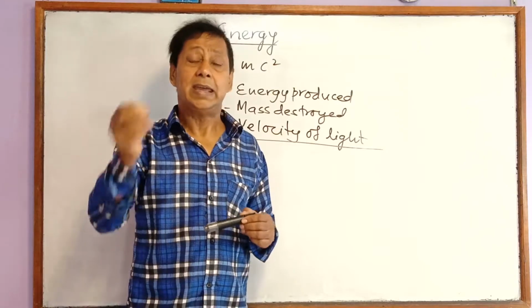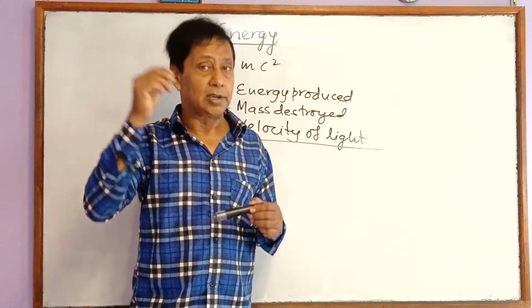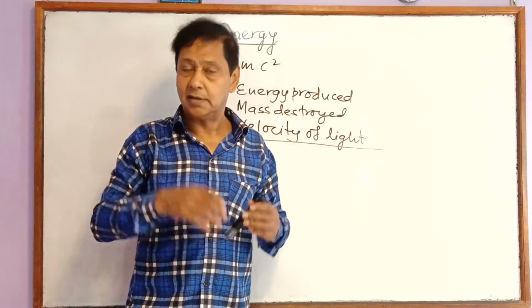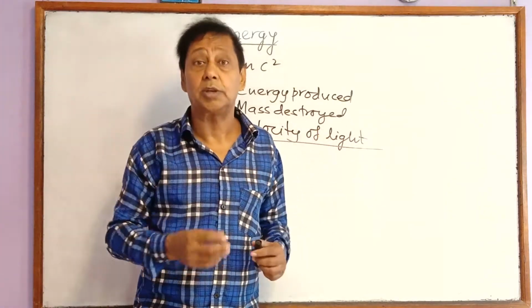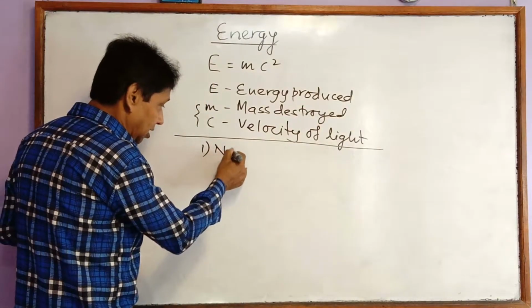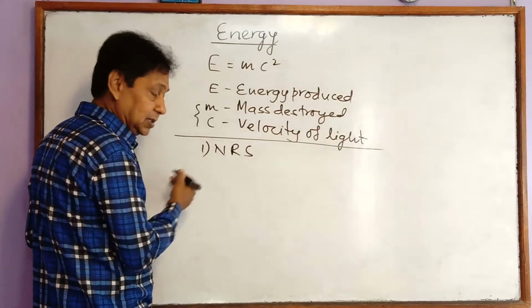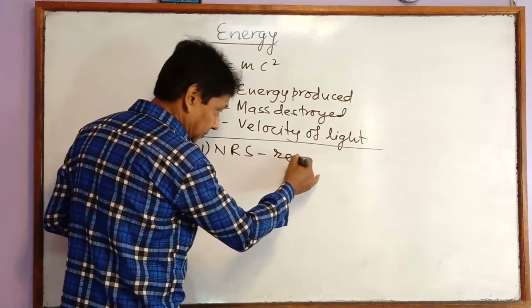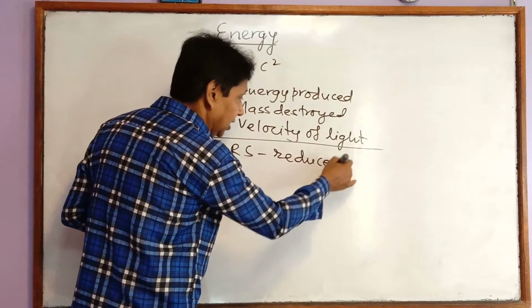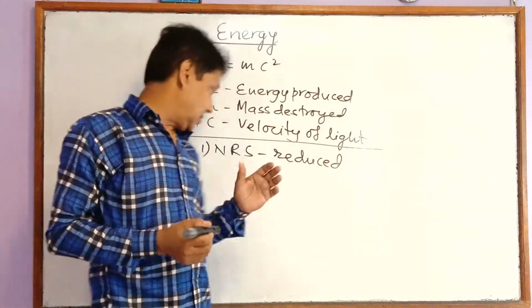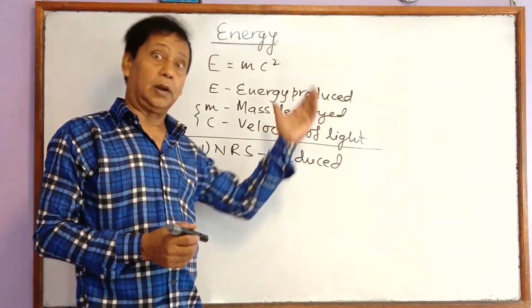Or we can say, as far as possible, the use of fossil fuel in different sectors, industries, kitchen, and transportation, should be reduced. Its use should be reduced. And then we'll be comfortable for a long time.